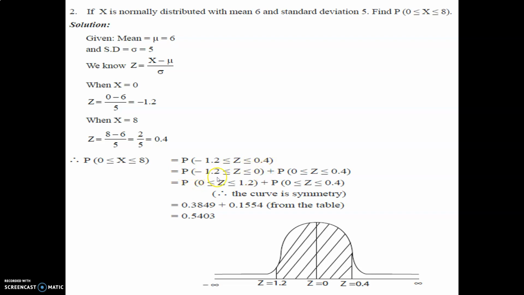This is P(minus 1.2 ≤ z ≤ 0) plus P(0 ≤ z ≤ 0.4), which is P(0 ≤ z ≤ 1.2) plus P(0 ≤ z ≤ 0.4), since the curve is symmetric. From the table, 0.3849 plus 0.1554 is given, which is 0.5403 for P(0 ≤ x ≤ 8). By this, diagrammatically we have to prove it.